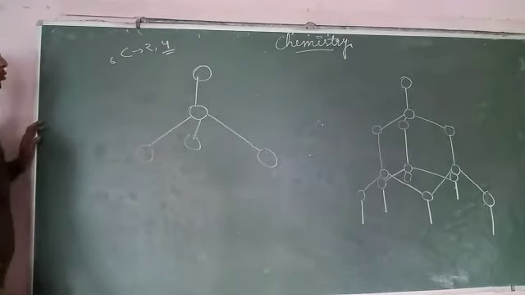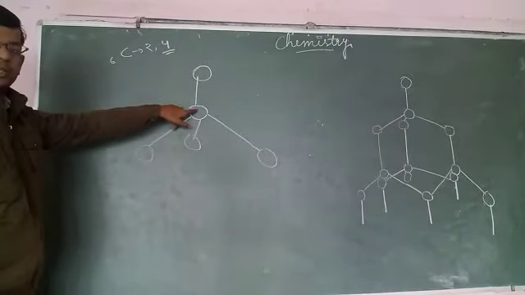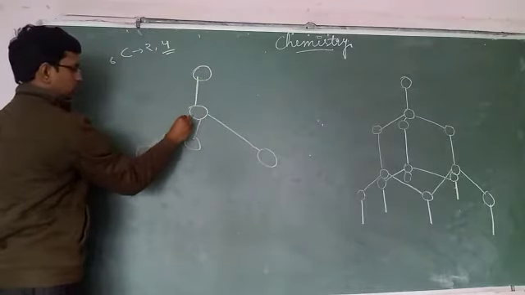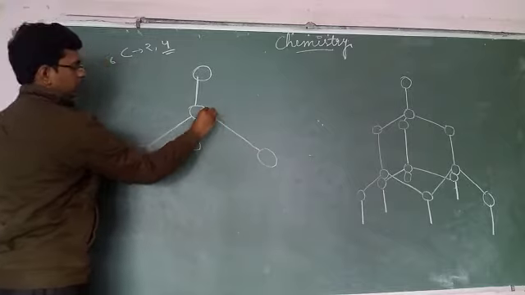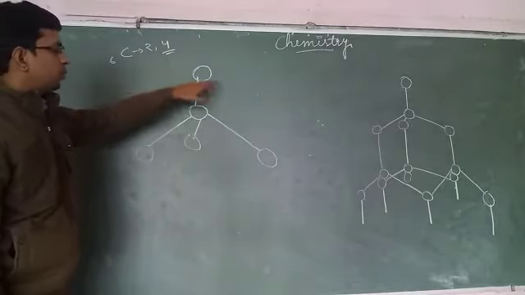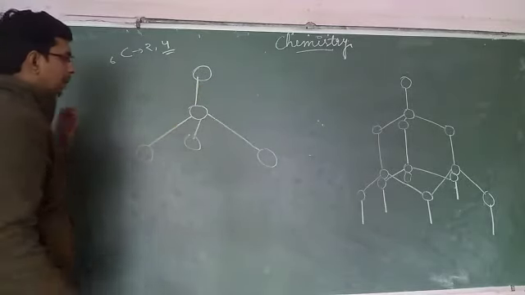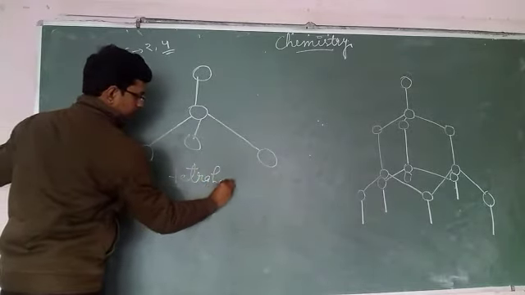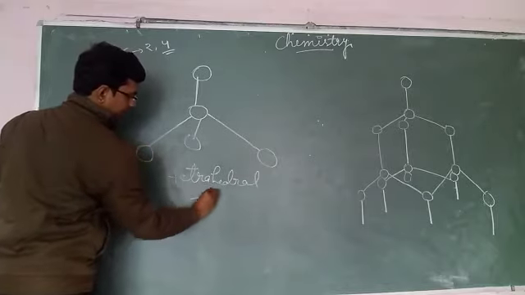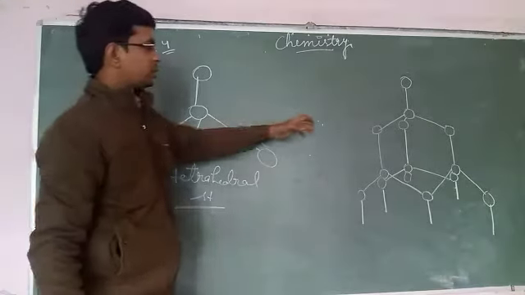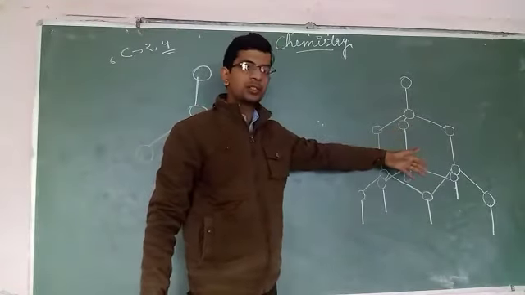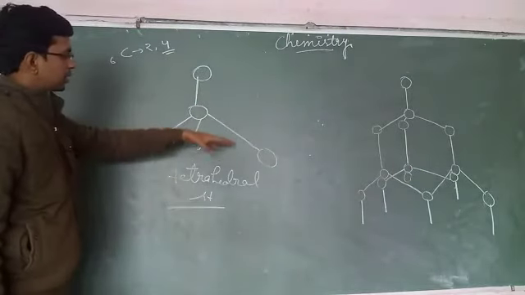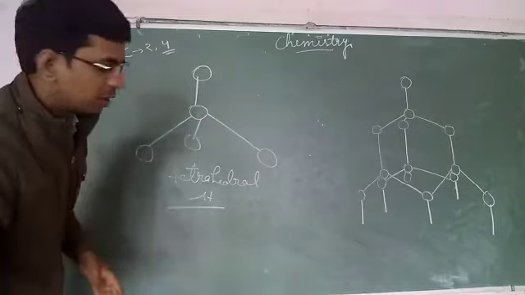In the outermost shell, 4 electrons are there, and this carbon is forming 4 bonds, 4 different bonds with 4 different carbons. This type of structure is called tetrahedral structure. In the structure of the diamond, repeated tetrahedral structures are attached with each other, which provides it a certain type of structure.